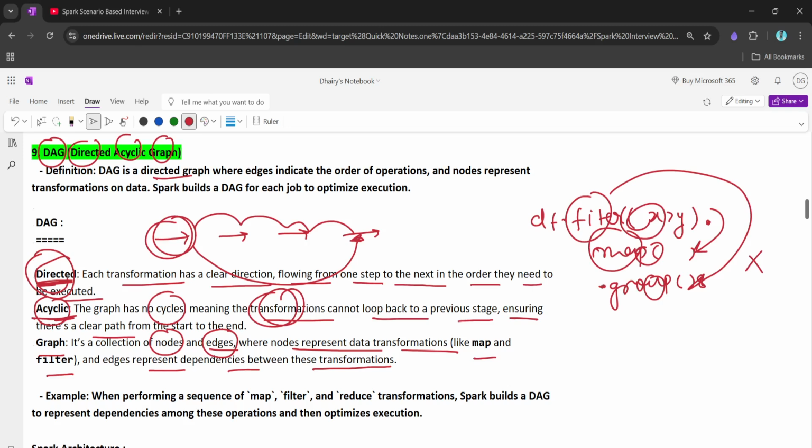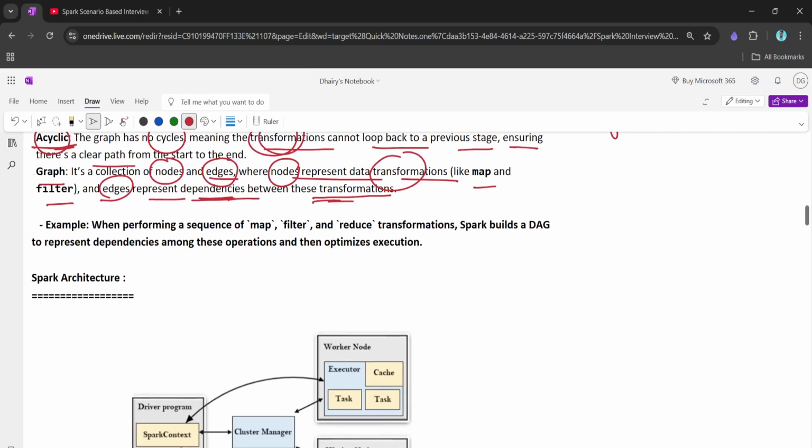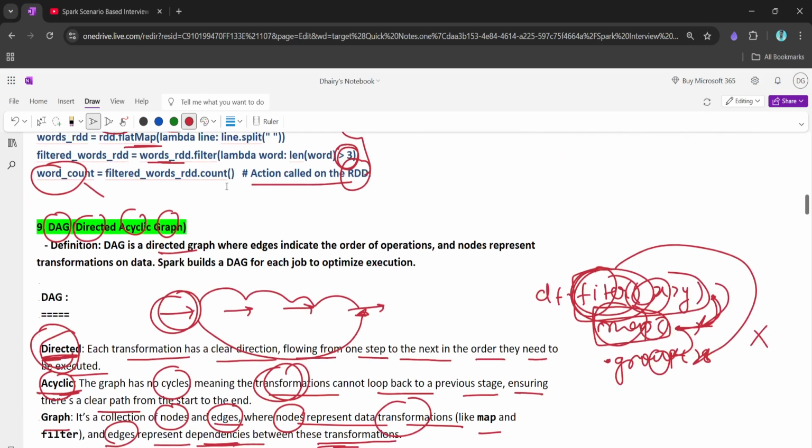So this dot we write after each and every transformation is the dependency, and the node is nothing but the transformation. The filter and map are the transformations, and the edge represents the dependency among the transformations, like the dots one after the other which we write. So let's see this example. When performing a sequence of map, filter, reduce transformations, Spark builds the DAG to represent the dependency among these operations, then optimizes the execution. So this is how we can answer what a DAG is.